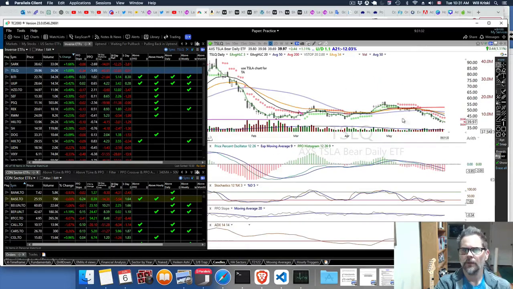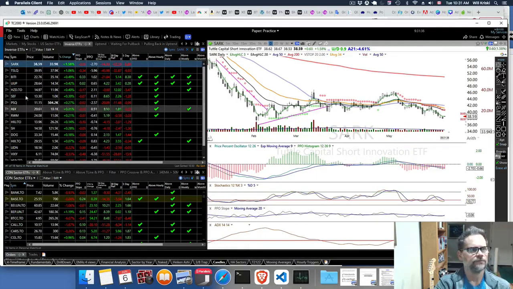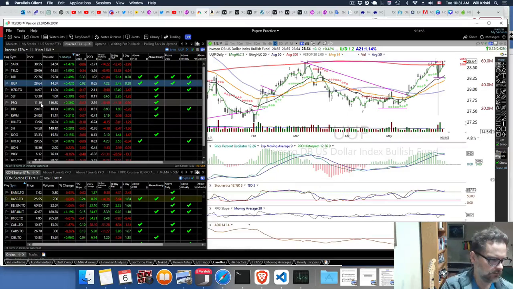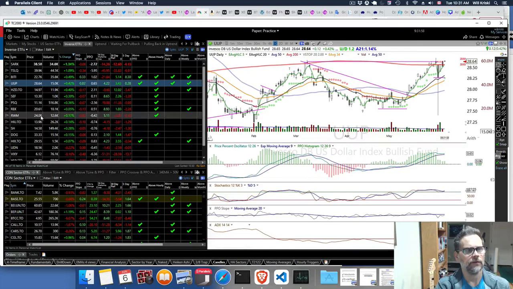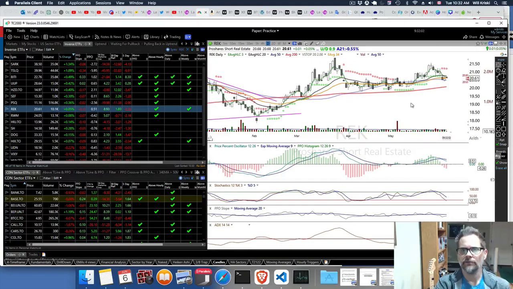Tesla has an inverse. ARK funds have an inverse ETF. I put UUP in here just because the dollar can be an inverse as well. If the stocks are going down, the dollar is going up, you don't necessarily want to buy the UUP, but it is something that would generally not be good for certain things like gold or the stock market. There's a bunch of ones, RWM, there's REK, R-E-K, which is the real estate market.